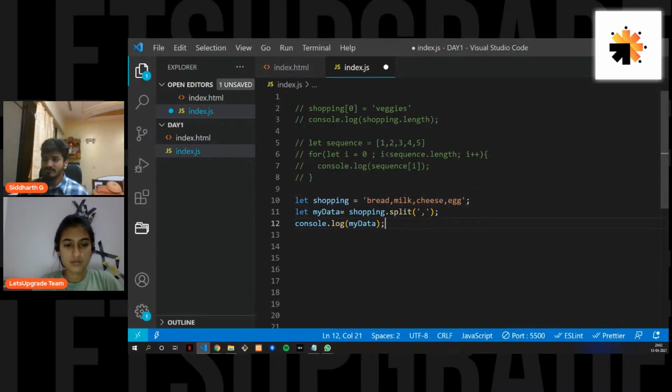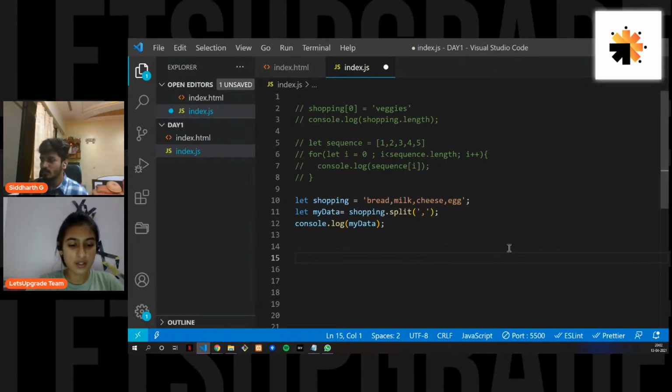So, for example, let's see this. This is a method that we are putting in. What we are doing here is converting between strings and arrays. Now I have put in a string, just created a string, and I'm going to split these strings with a comma.